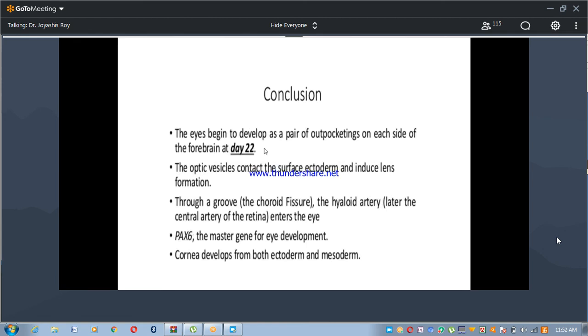So the eyes begin to develop as a pair of outpocketings on each side of the forebrain at 22 days of development. The optic vesicles contact the surface ectoderm and induce lens formation through the formation of the lens placode, and then through a groove, that is the choroid fissure. The hyaloid artery later becomes the central artery of the retina and enters the eye. PAX6, the master gene for eye development. The cornea develops from both ectoderm.